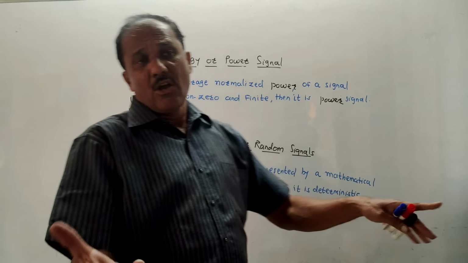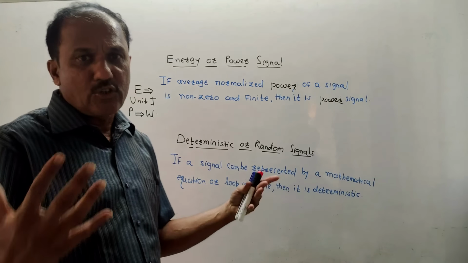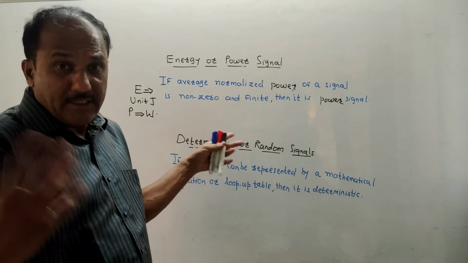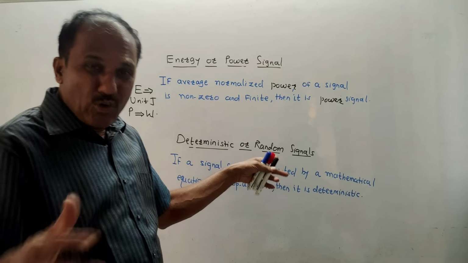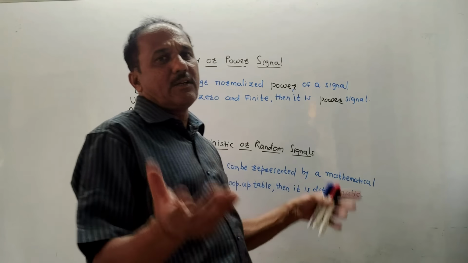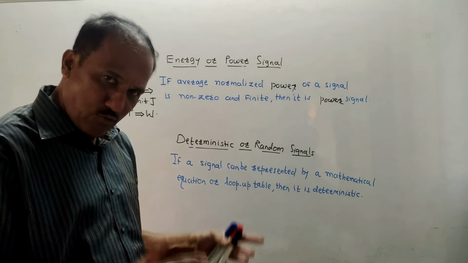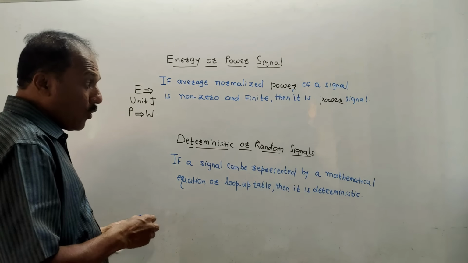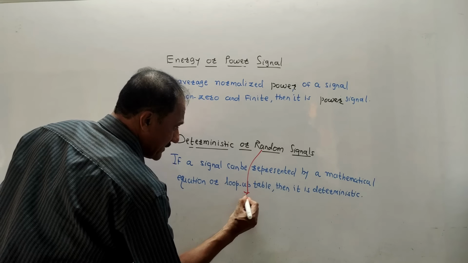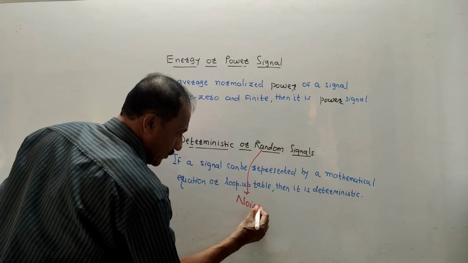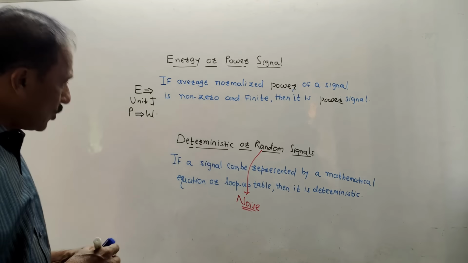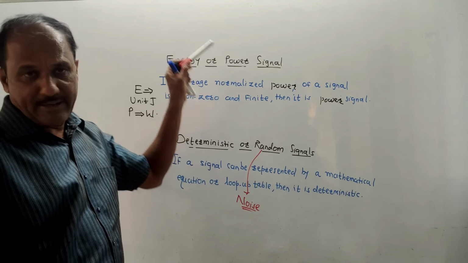Just now I mentioned almost all signals we use are deterministic signals. Then what is an example of a random signal which cannot be represented by a mathematical formula or lookup table? A good example of a random signal is noise, which cannot be predicted. So noise is an example of a random signal.